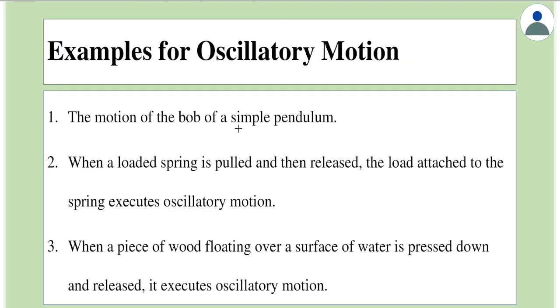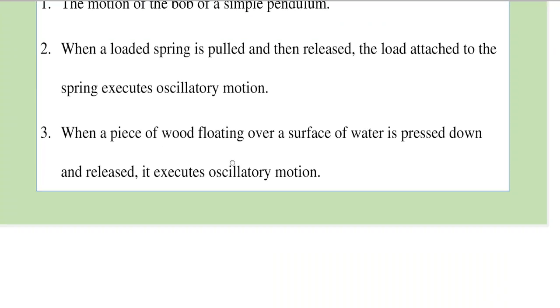Now here are some examples of oscillatory motion. Example 1 says the motion of the bob in a simple pendulum. To understand this, consider a case where there is a rod or any point of contact to which a string, like a rope or a wire or say thread, is attached, and to this a mass is fixed. Let's call this position A.